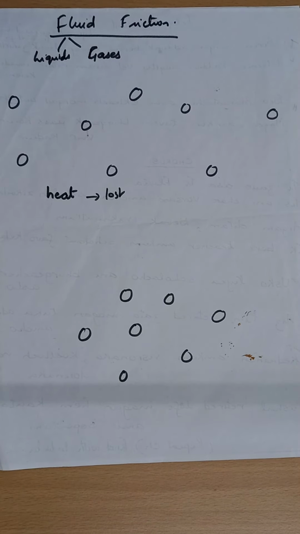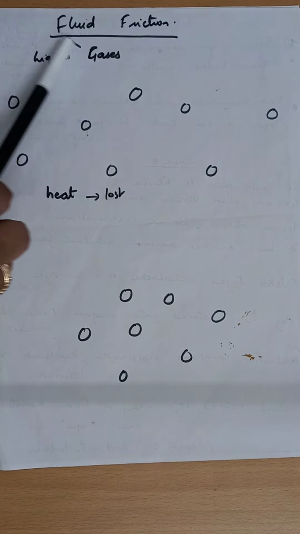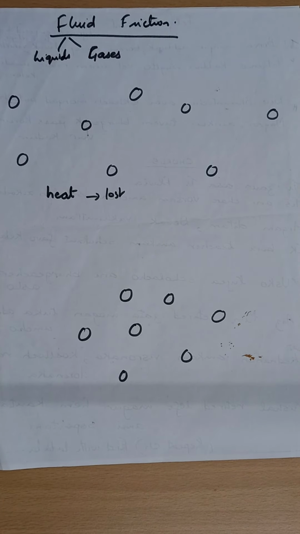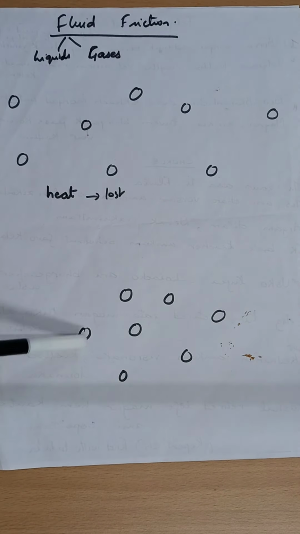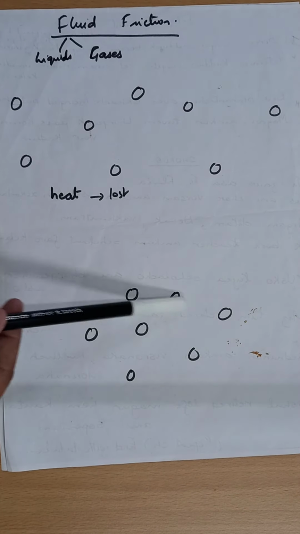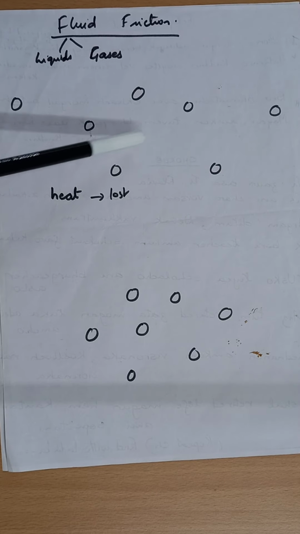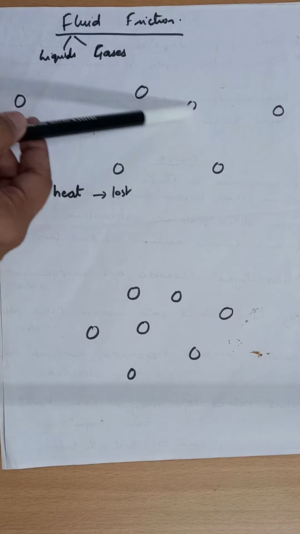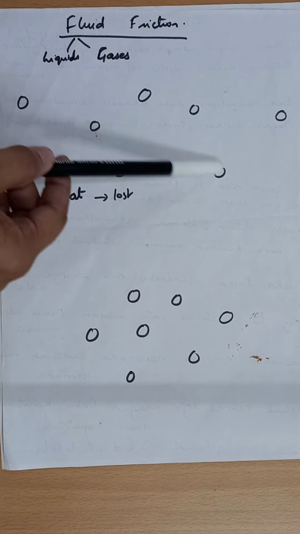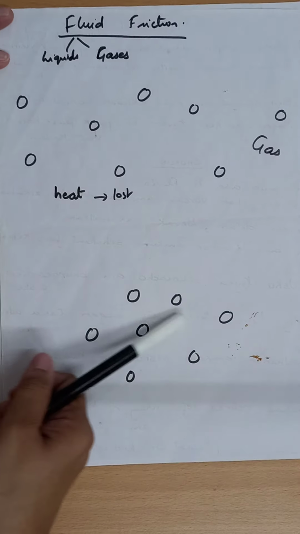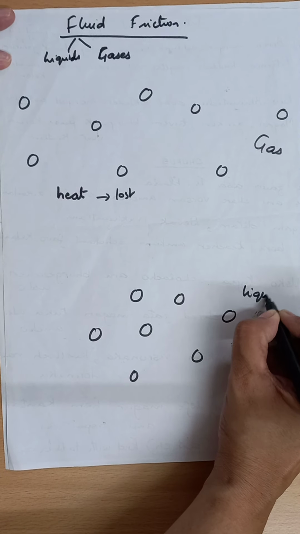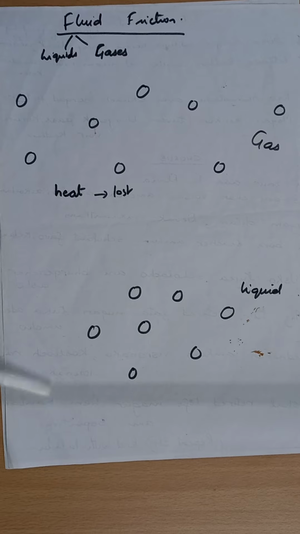Now before we understand what fluid friction is, let us first know what fluids are. Liquids and gases, remember, are considered to be fluids. They flow. In liquids, there are particles, and these particles have space between them. In gases also there are particles and there are spaces, but the space between the particles in a gas is more, while the space between the particles in a liquid is less.